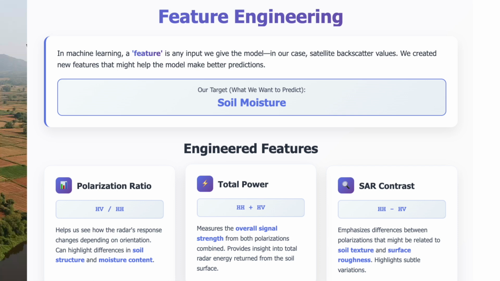And I also created a new feature called the total power, which is the sum of HH and HV. This is a measure of overall signal strength. And I also created a new feature called SAR contrast, where it is HH minus HV. This can actually tell differences that are related to soil texture or surface roughness.